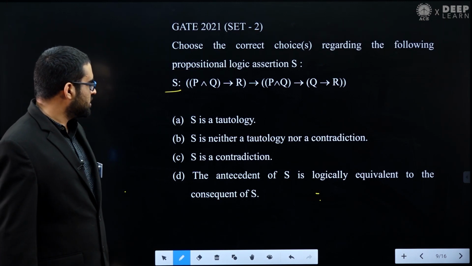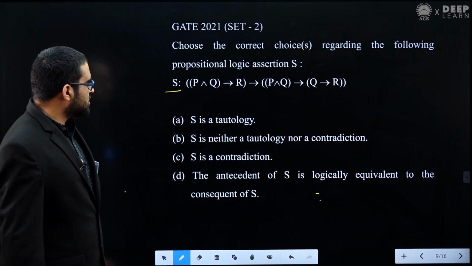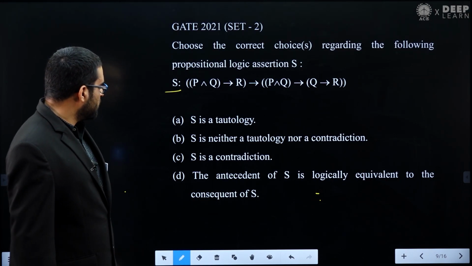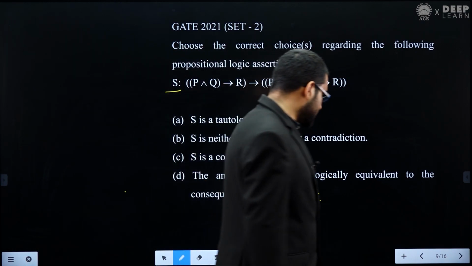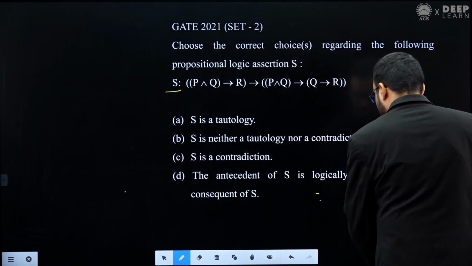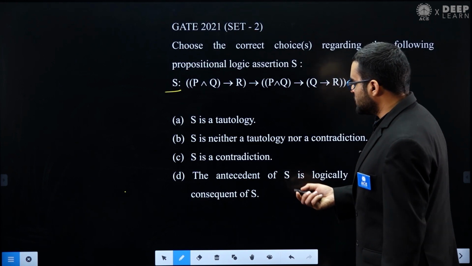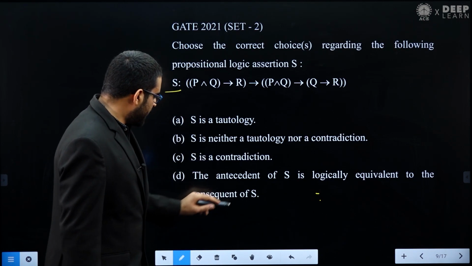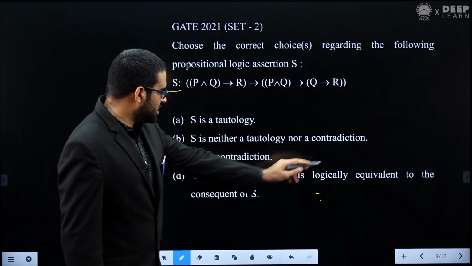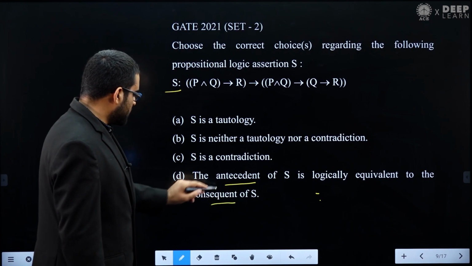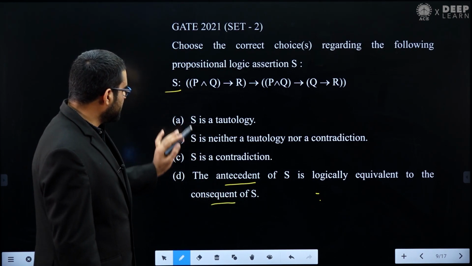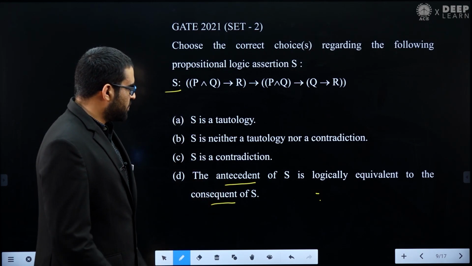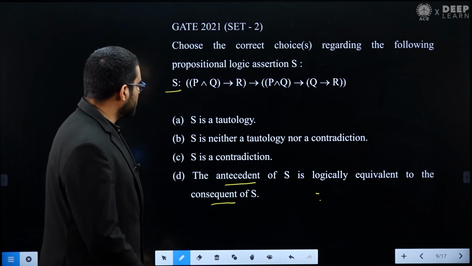Let's solve this. To solve this question, we have different methods. So first we will solve this question by method 1. What is method 1? You can see here in option D, he is saying the antecedent of S is logically equivalent to the consequent of S. So let's see what is the antecedent of S, what is the consequent of S, and then we will solve this question.